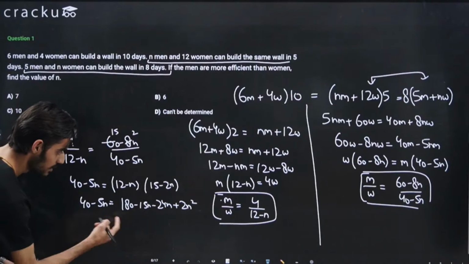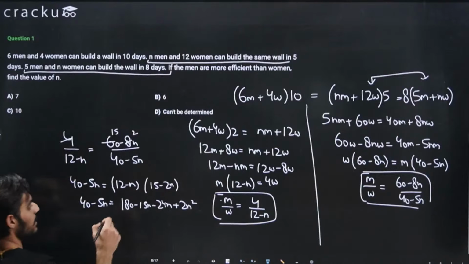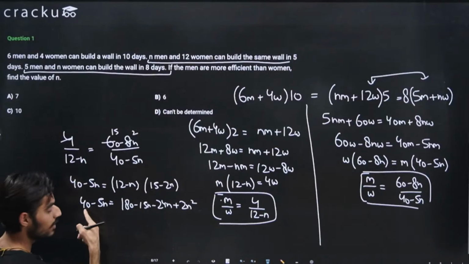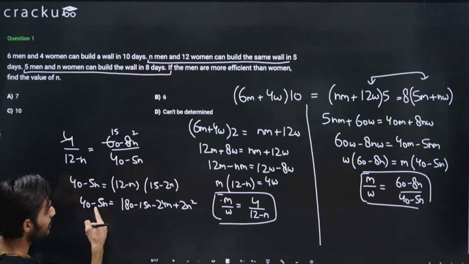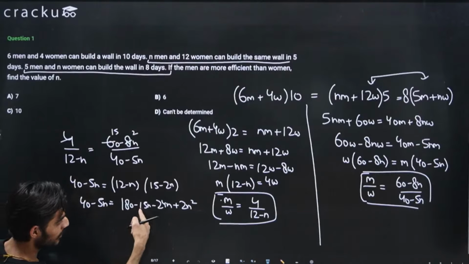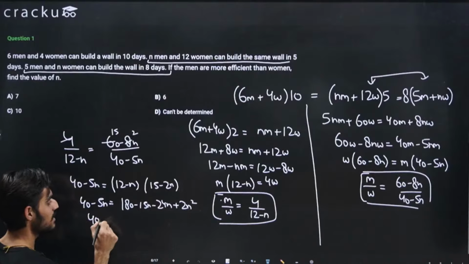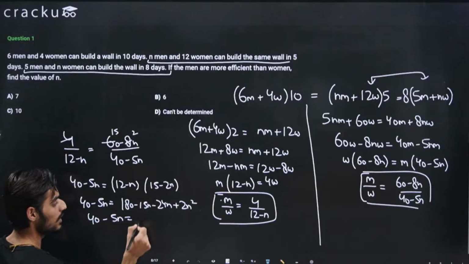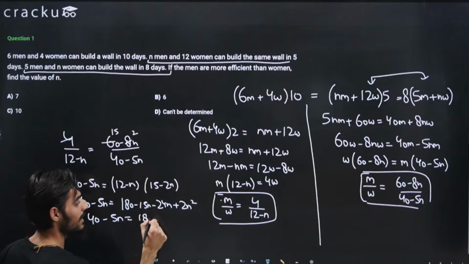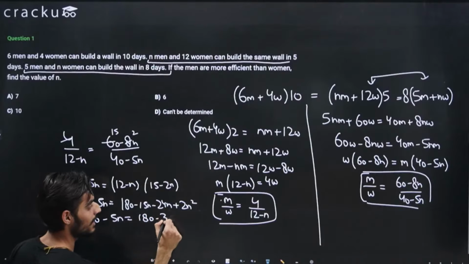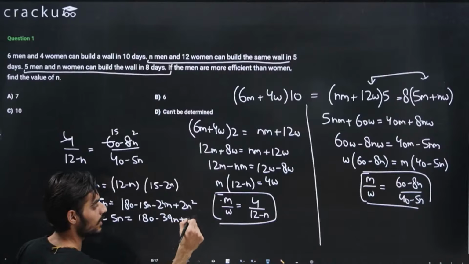Okay, now this will come out to be, right? So 40 minus 5n will be equal to 180 minus, this will be 39n, plus 2n square.